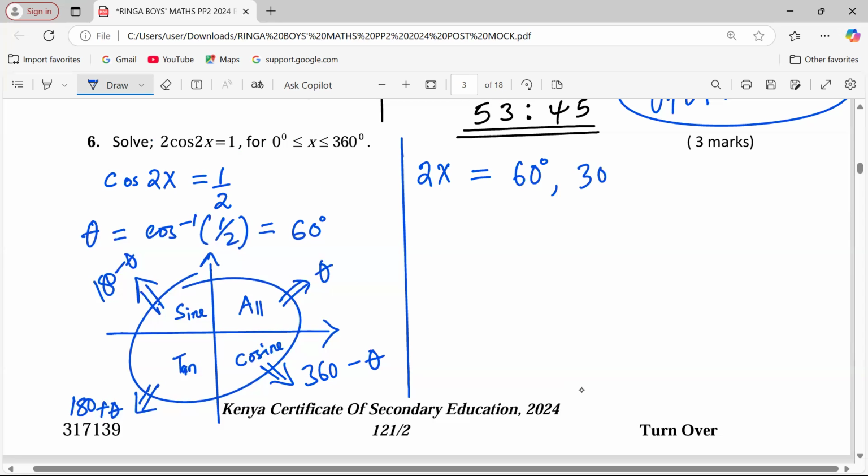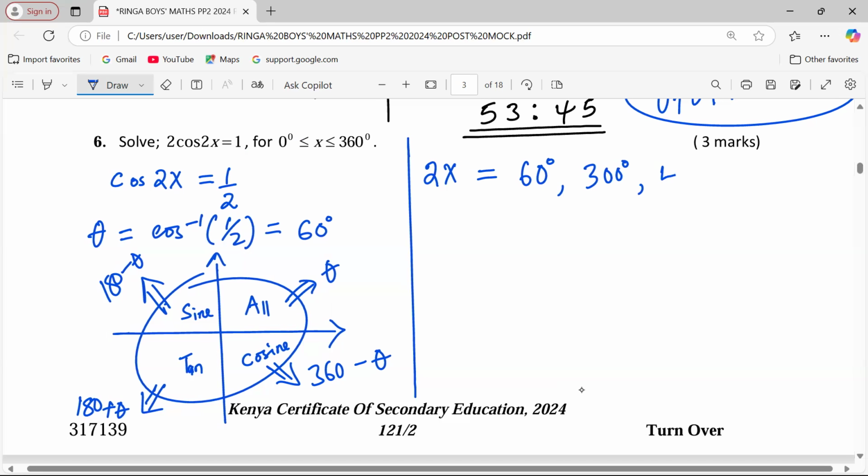That automatically gives us 300. Now, apart from this, there are other possible angles. With 60, which is the first angle, when we make a complete cycle of 360 and add it to the first acute angle of 60, we will get 420.